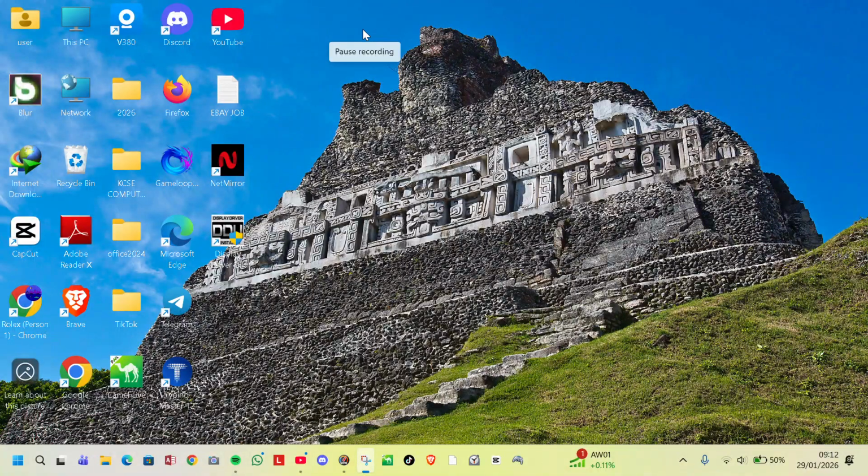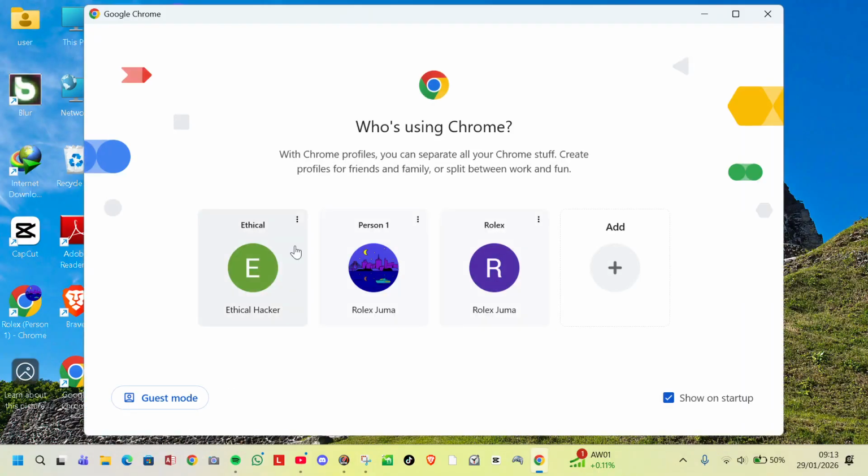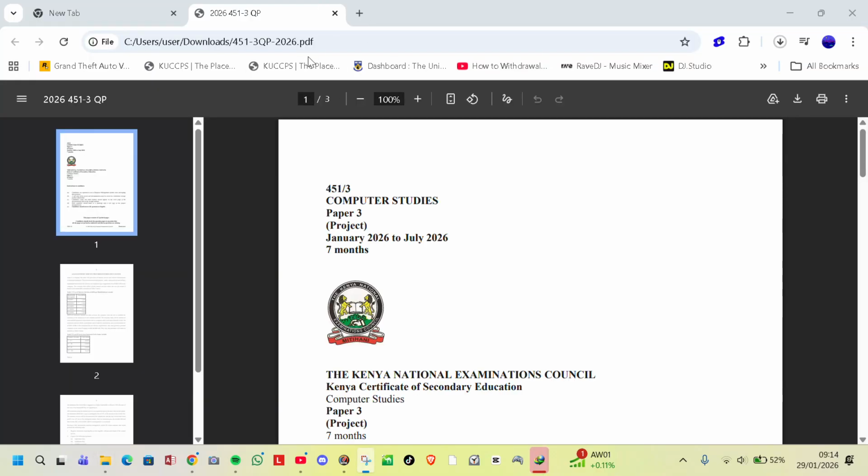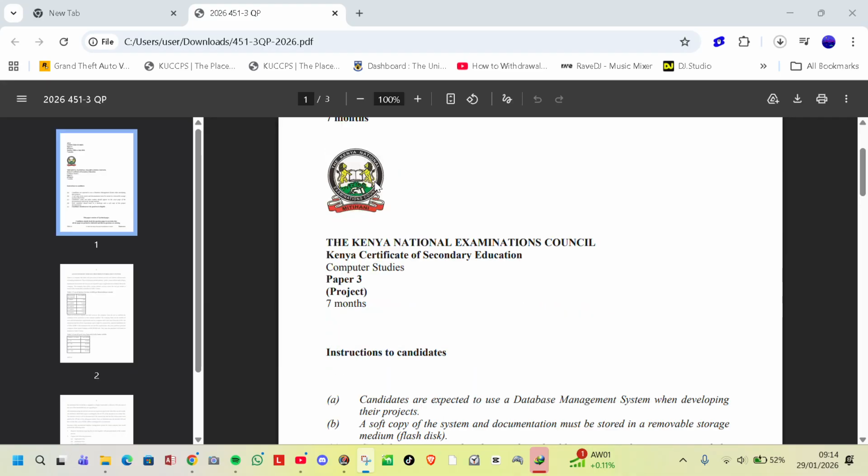Shortly, I want to take you through the 2026 KCSE computer question paper. This year's question paper, you can see that the project starts from January 2026 to July 2026, that is 7 months. Computer Studies, Paper 3. The Kenya National Examinations Council's KCSE, Kenya Certificate of Secondary Education.